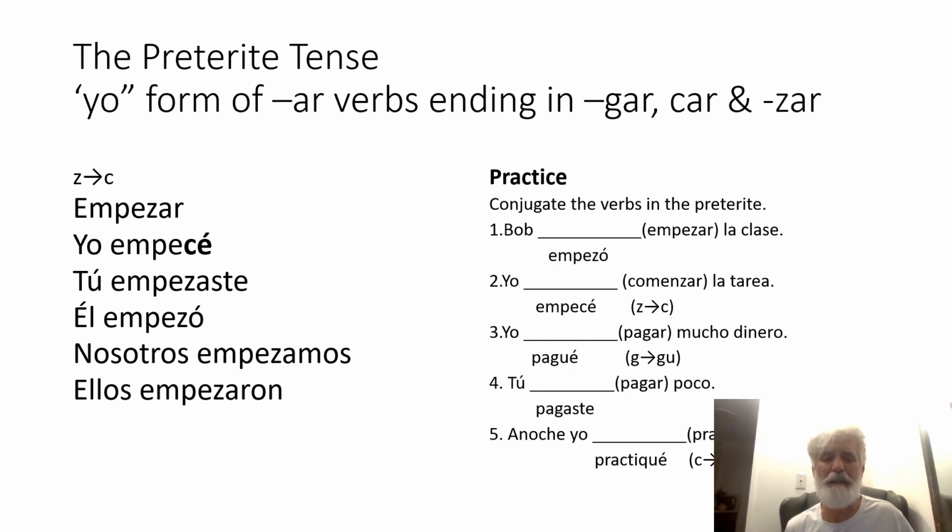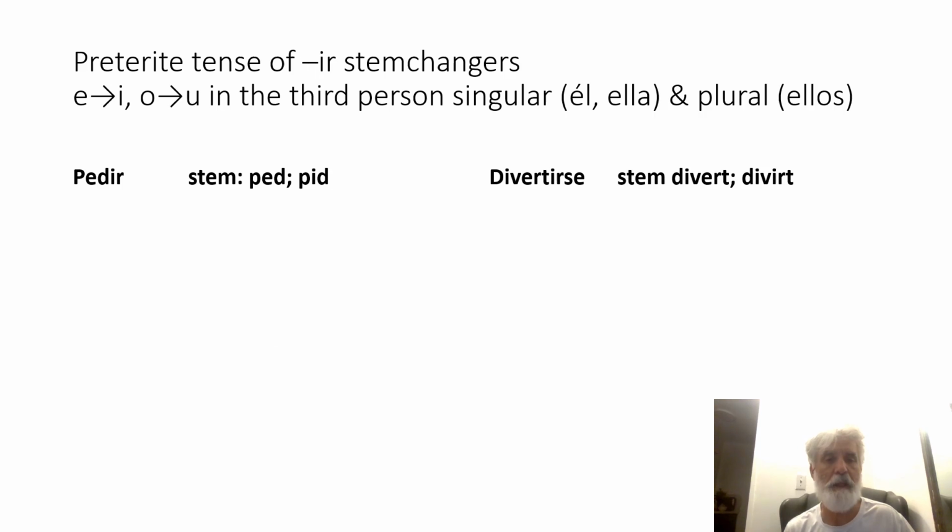So take a look at these. They're in your book. There's just a few of them. Make sure that you can do them. All right. Now, the next area of irregular verbs. Let's take a look at these. You're going to be expected to know these and to recognize them on your exam. There's just a few. Again, they're in your book.